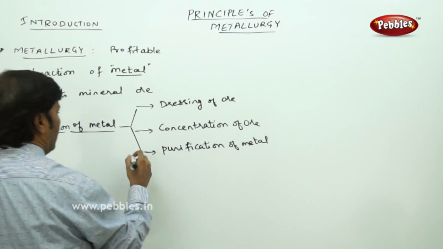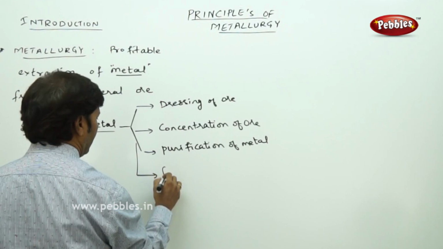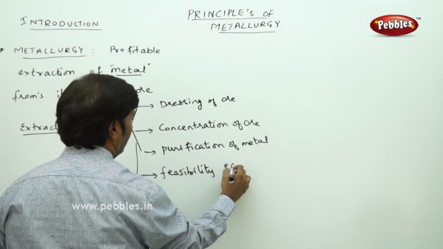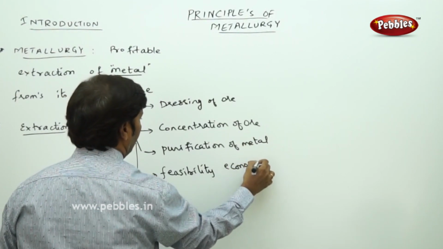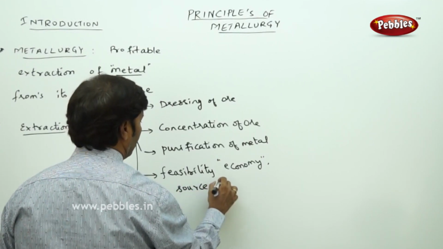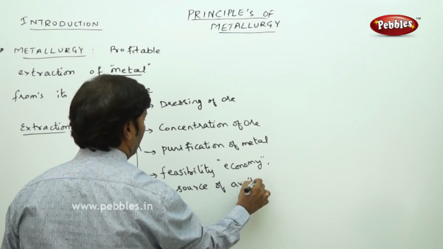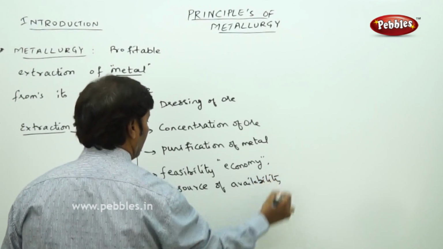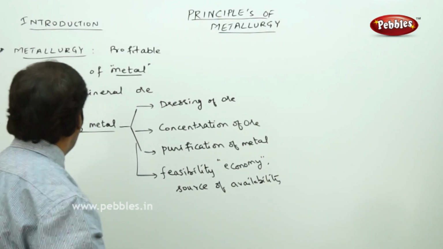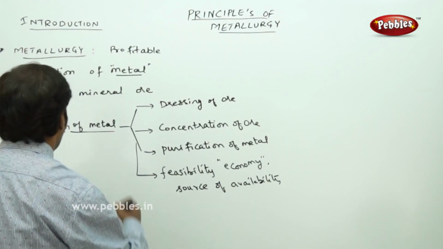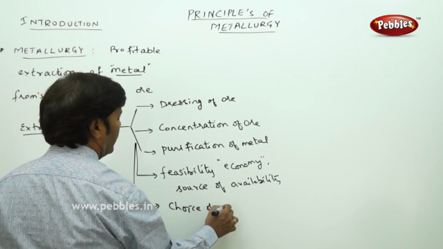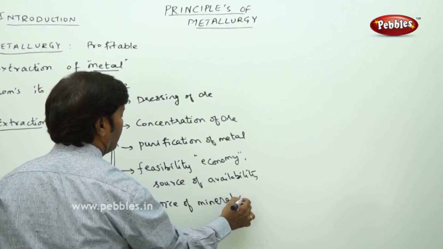Sometimes the extraction of metal also depends upon the feasibility, depends on economy and source of availability. The extraction of metal also sometimes depends upon choice of mineral ore.